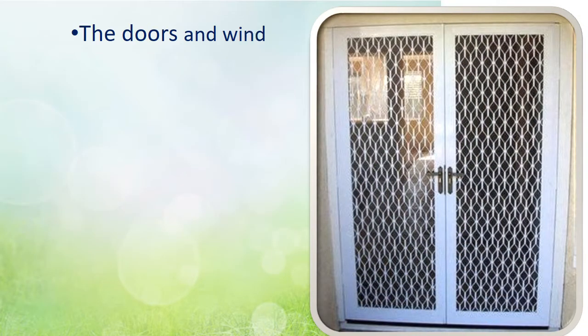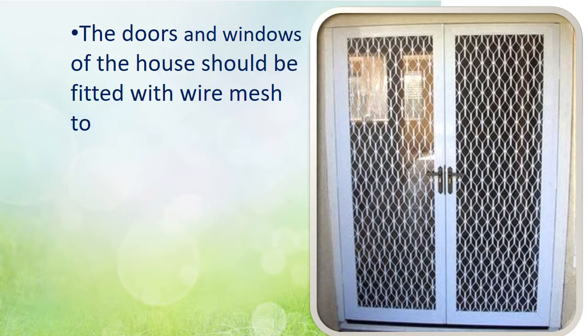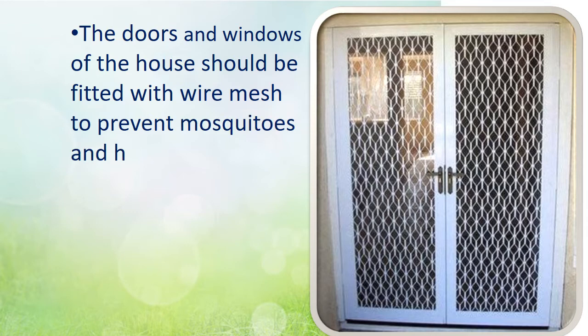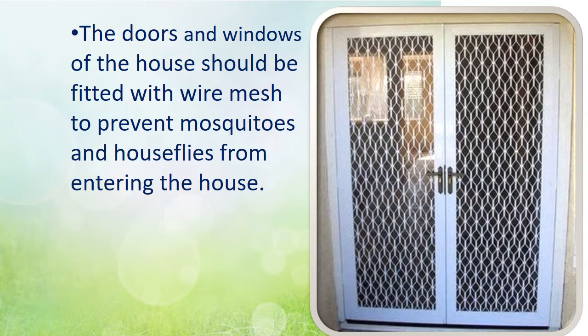Next, the doors and windows of the house should be fitted with wire mesh to prevent mosquitoes and houseflies from entering the house. Fitting the wire mesh will allow fresh air to enter, but it will not allow mosquitoes and houseflies to enter the house.